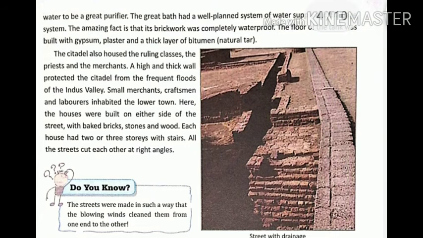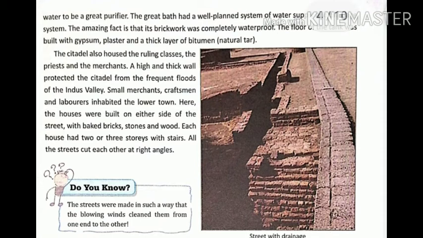Yes, because the city was divided into two parts, the citadel and the lower town. So in the citadel, the higher upper caste people or the rich people lived. A high and thick wall protected the citadel from frequent floods because it is on the river Indus, so they had to protect themselves from floods.